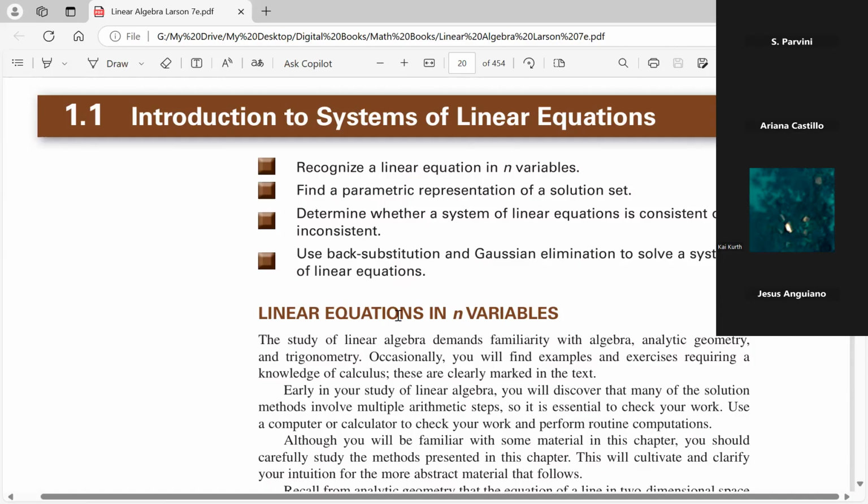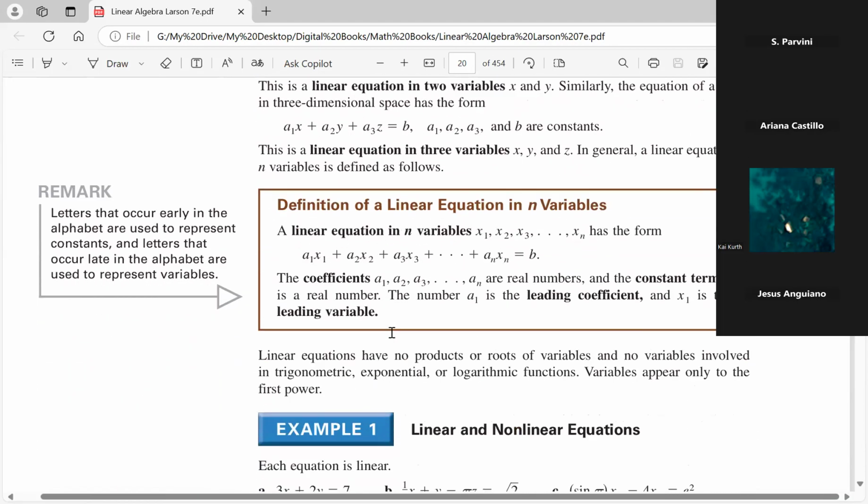So let's first of all look at the definition. This is the definition of a linear equation in n variables. One thing on the notation here: in algebra classes, usually we use x, y, z, and so on.